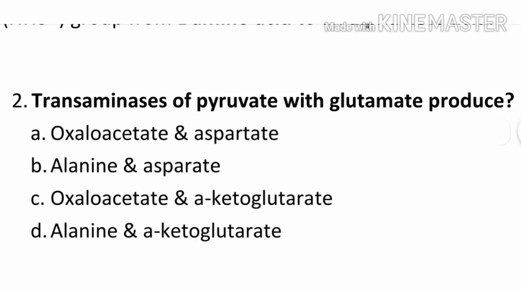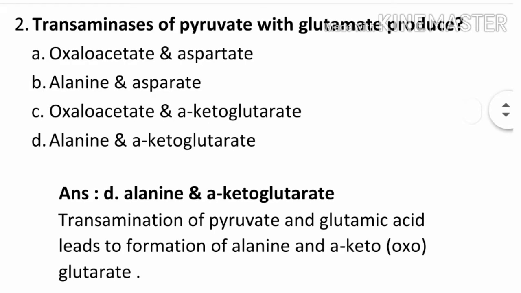Question number 2. Transamination of pyruvate with glutamate produces option A oxaloacetate and aspartate, option B alanine and aspartate, option C oxaloacetate and alpha ketoglutarate, option D alanine and alpha ketoglutarate. The correct answer is D alanine and alpha ketoglutarate. Transamination of pyruvate and glutamic acid leads to formation of alanine and alpha ketoglutarate.